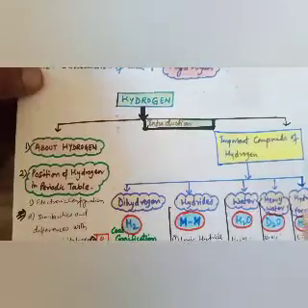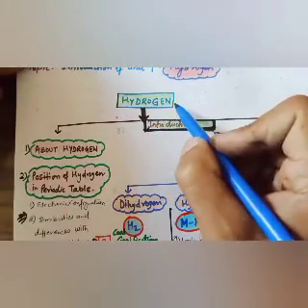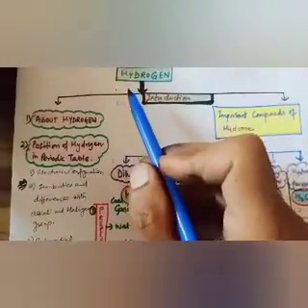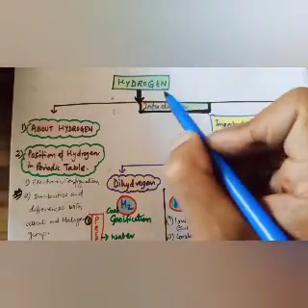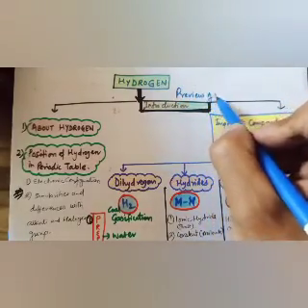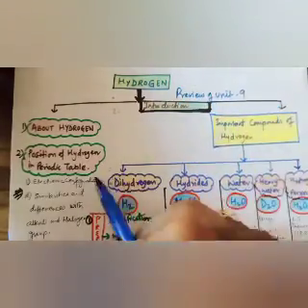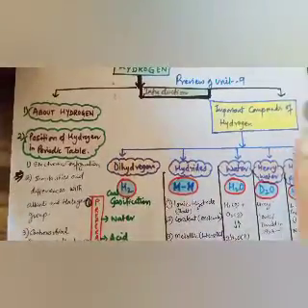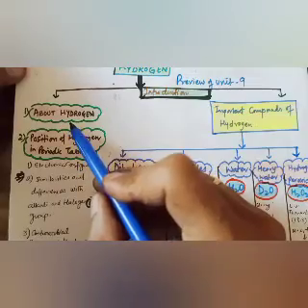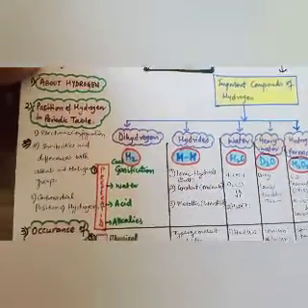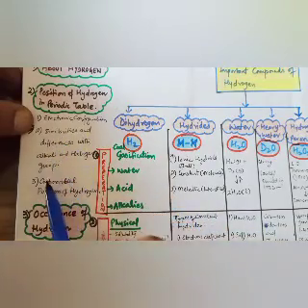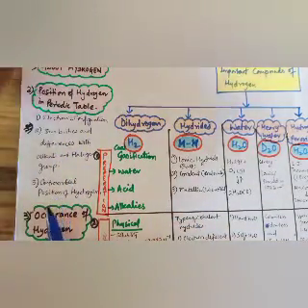The word hydrogen is not new for you, as we have already studied it. First let's discuss the preview of the chapter, the preview of unit 9, what we are going to do in this chapter. The chapter is divided into two parts. The first part is about hydrogen. We will study the position of hydrogen in the periodic table, its electron configuration, similarities and differences with alkali metals and halogens, and the controversial position of hydrogen.